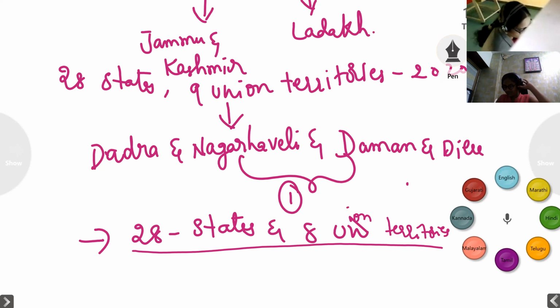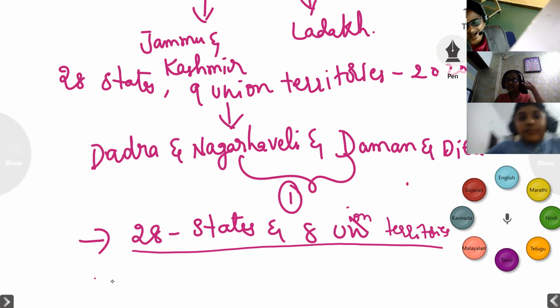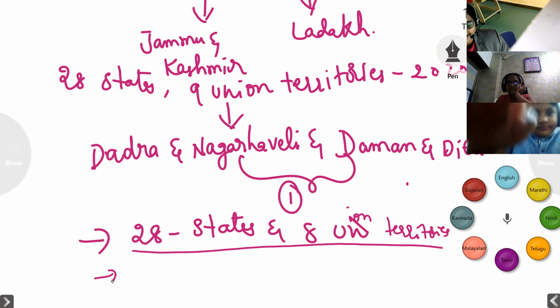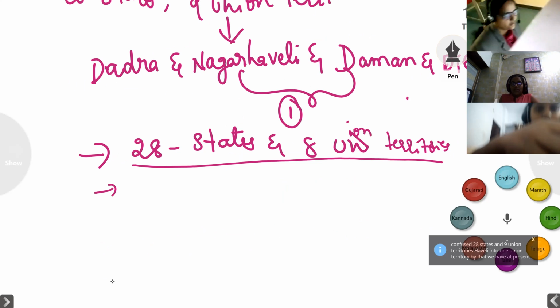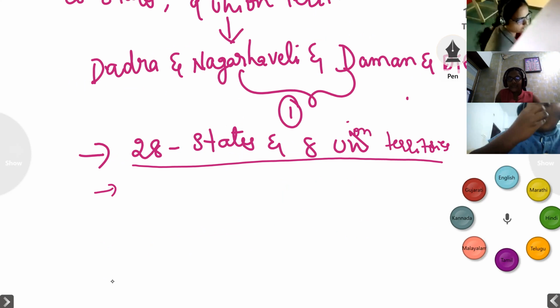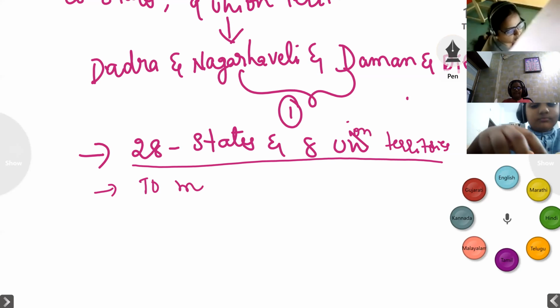So children, here you should get one doubt. Why has India been divided into states and union territories? Because to make the administration easy.